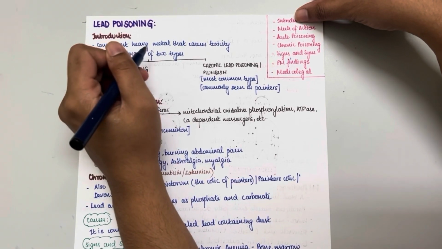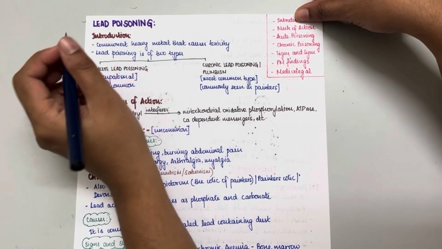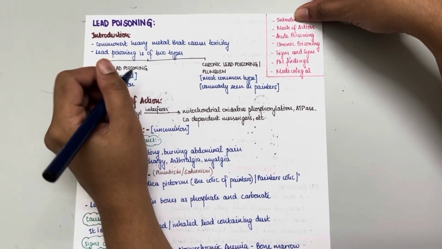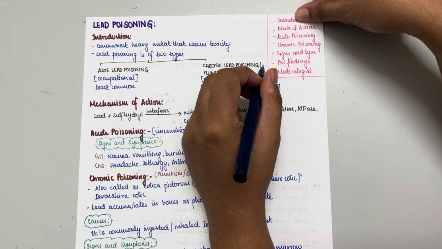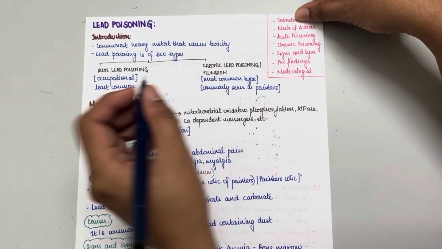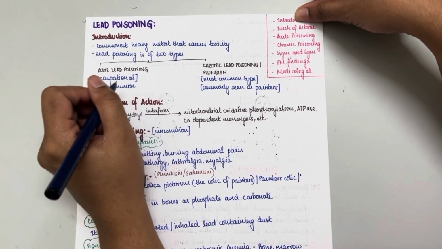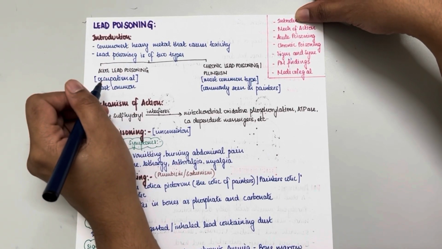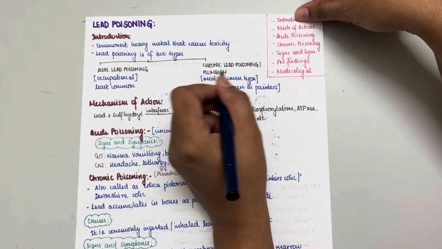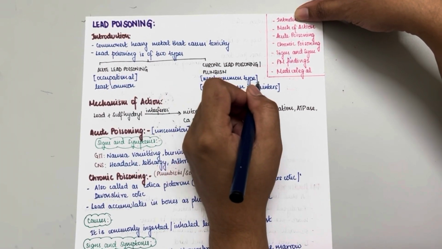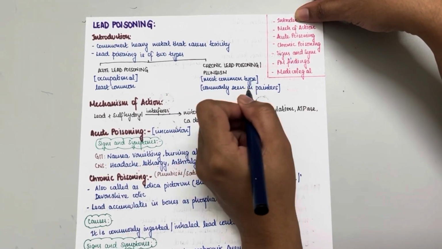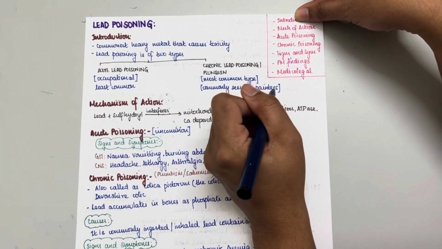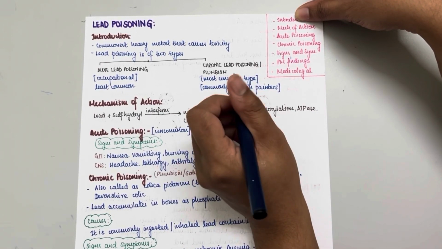Lead is a very common heavy metal that causes toxicity. Lead poisoning can be classified into two types, that is acute lead poisoning and chronic lead poisoning. Chronic lead poisoning is also called plumbism. Acute lead poisoning is the least common and it can be occupational. Whereas chronic lead poisoning or plumbism is the most common type and commonly seen in painters, because lead is a very major component in paints. So lead poisoning is commonly seen in painters.